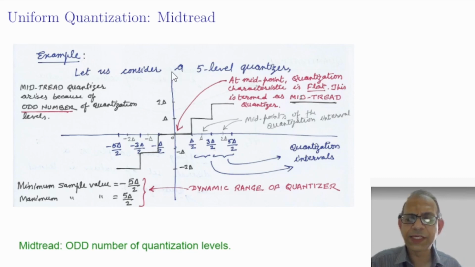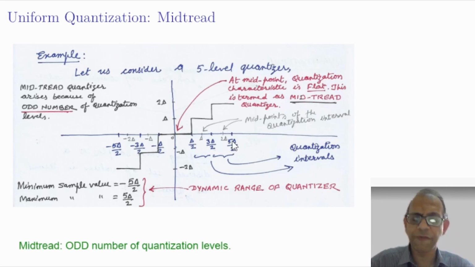Let us, for example, consider a 5-level quantizer which is used for quantizing a signal whose amplitude ranges from say -5 delta by 2 to +5 delta by 2. Delta is some number which we'll call step size. So there are, you can see here, 5 quantization intervals: -5 delta by 2 to -3 delta by 2, -3 delta by 2 to -delta by 2, -delta by 2 to +delta by 2, +delta by 2 to 3 delta by 2, and 3 delta by 2 to 5 delta by 2. There are 5 quantization intervals.